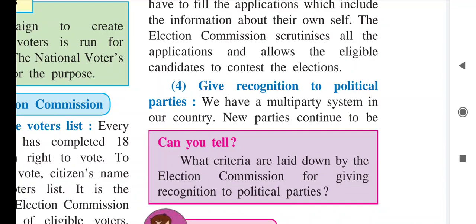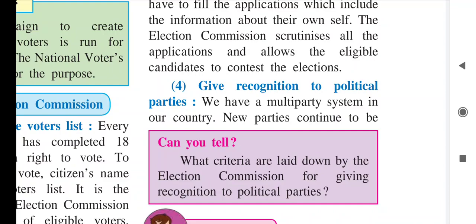All these parties should be recognized by the Election Commission. The Election Commission has the right to de-recognize any political party. Recognition power is in the hands of the Election Commission, and the right to de-recognize a political party is also in the hands of the Election Commission.